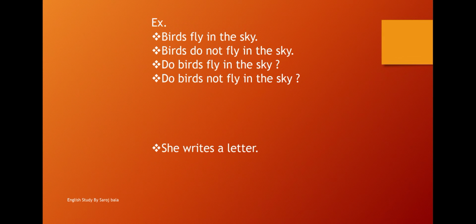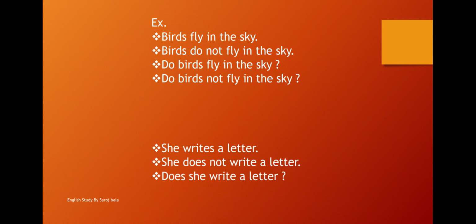Let's see one more example. She writes a letter. Okay students, you have seen the video. Now can you change it into negative sentence? Change. Okay, let's check your answer. She does not write a letter. Now change it into interrogative. Does she write a letter? And in interrogative, does she not write a letter?